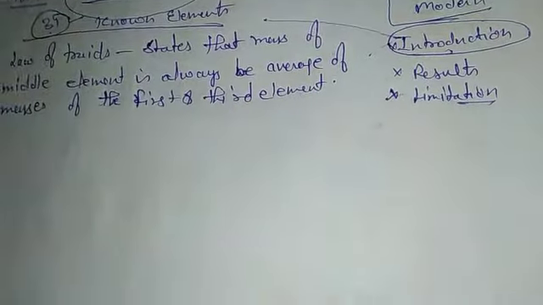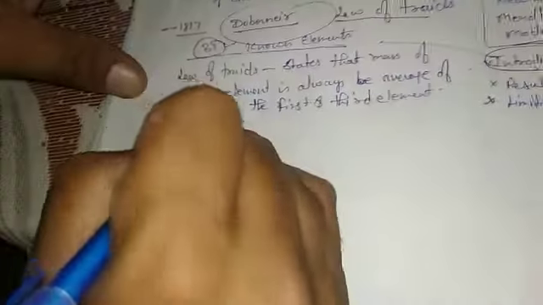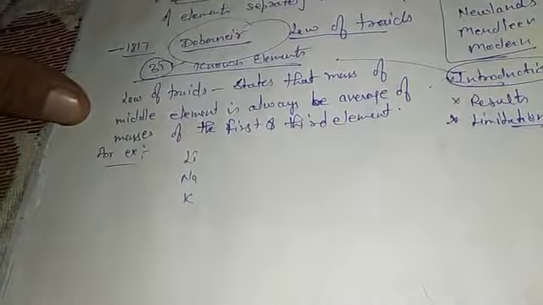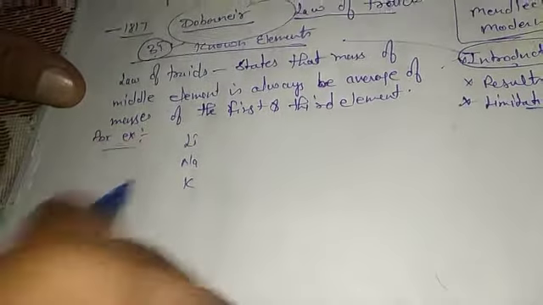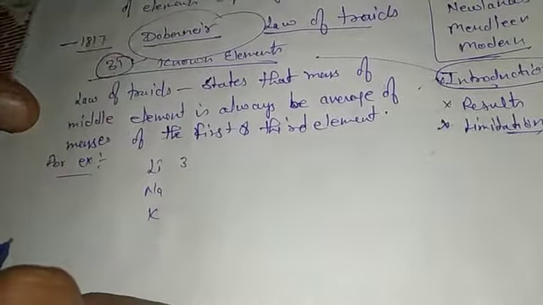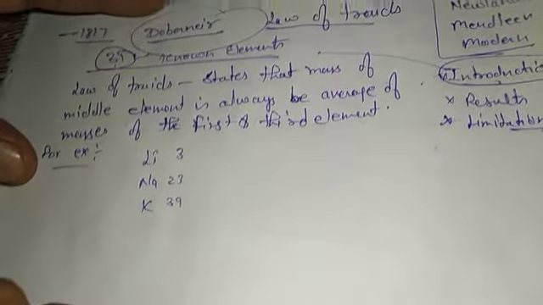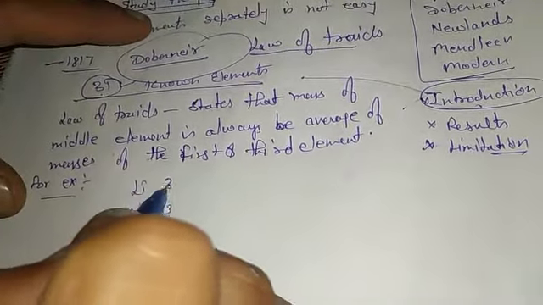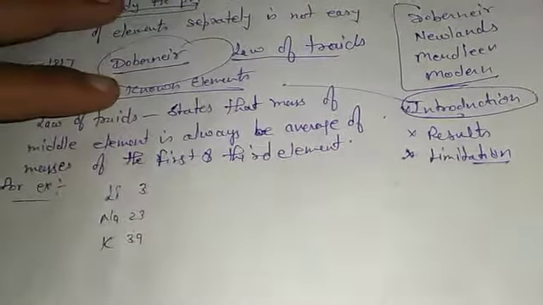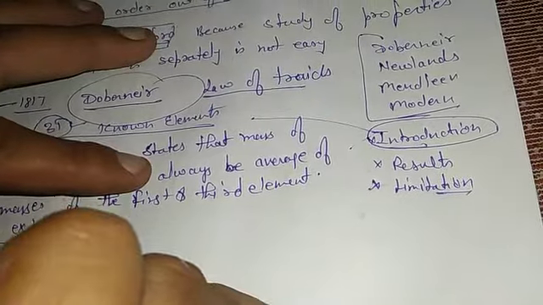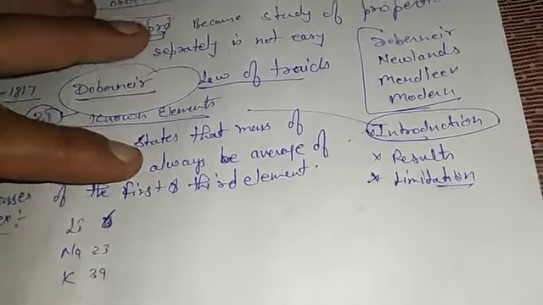Let's take for example the first triad he formed, which is lithium, sodium and potassium. If you go for the masses, sodium has 23 and potassium has 39, and lithium is 7.